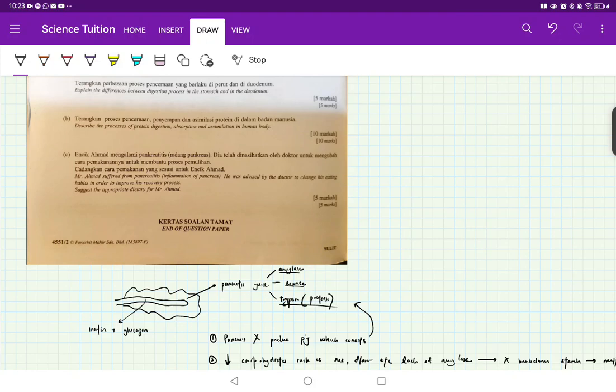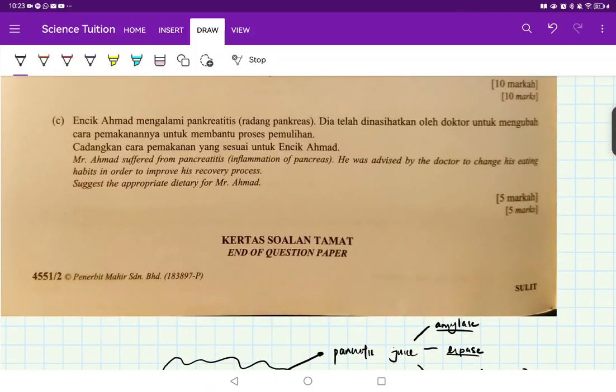Okay, so this is eating health issues related to eating habits part 2. So it's a quick one. So here we have Mr. Ahmad who suffers from pancreatitis, which is the inflammation of pancreas. So anything you do with itis in the back, itis is just inflammation. If you put any organ in front, like for example pancreas, and you put pancreatitis, that's inflammation of an organ.